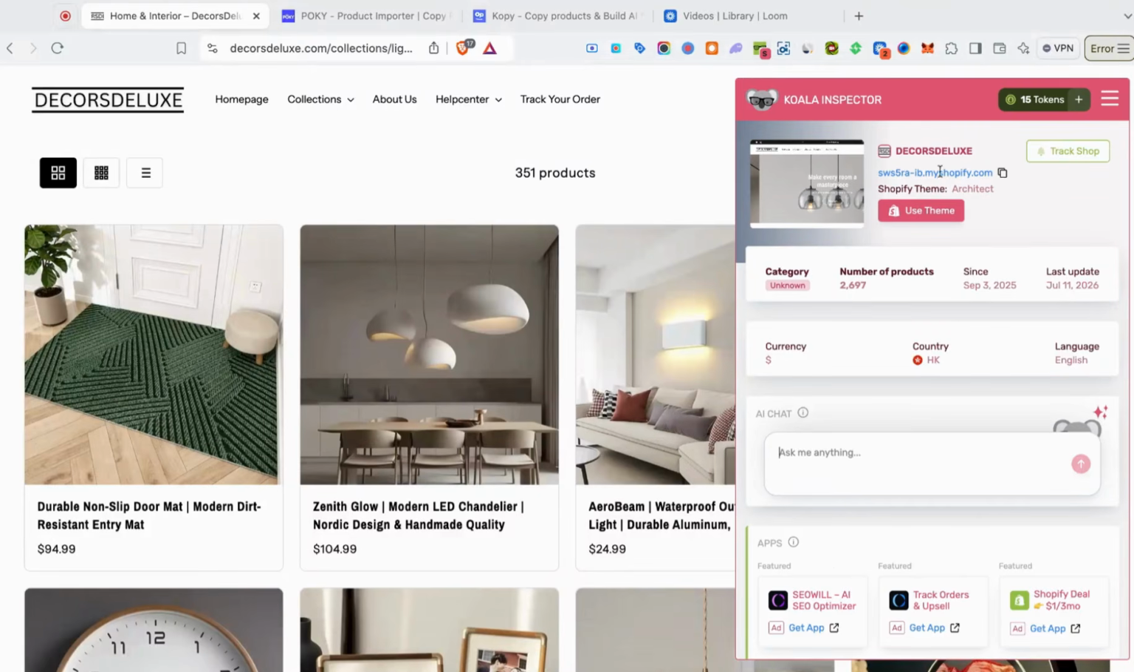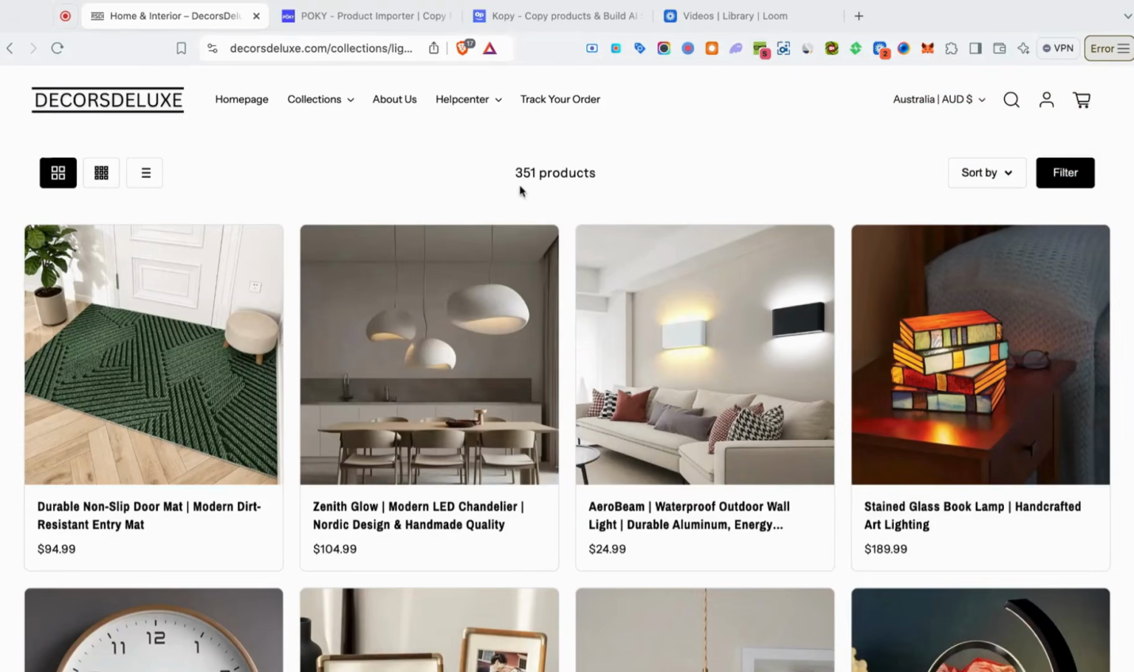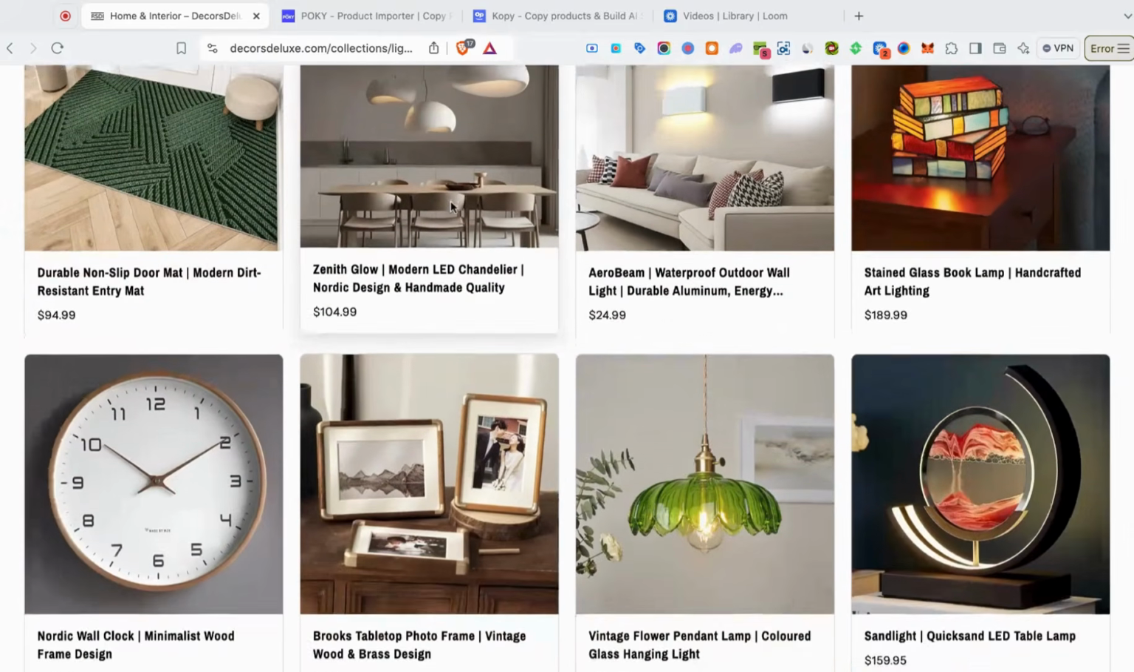We take a look at Koala Inspector. We can see they're utilizing the Architect theme. They have 2,600 products on their website, so a big catalog, and they're based in the UK. So not even in the USA, and these guys are printing with Google Ads, right? So we take a look at one of their collections. We can see the products they're advertising.